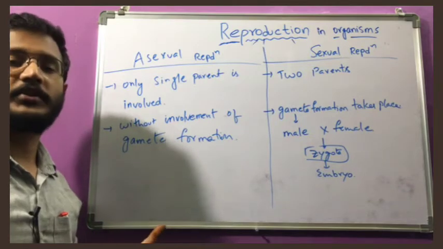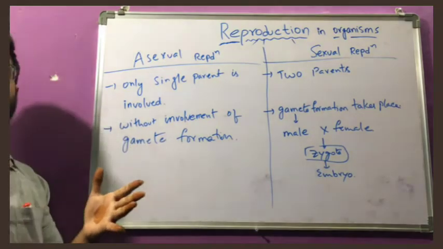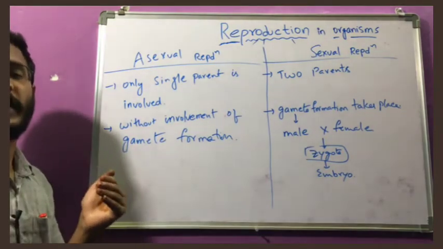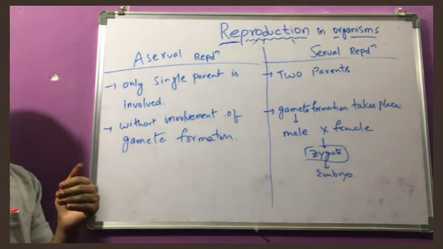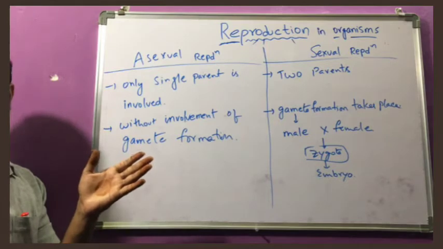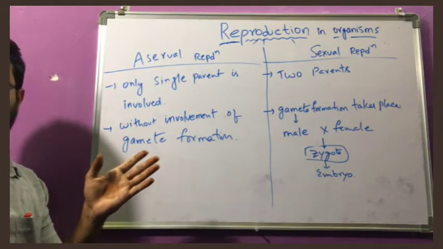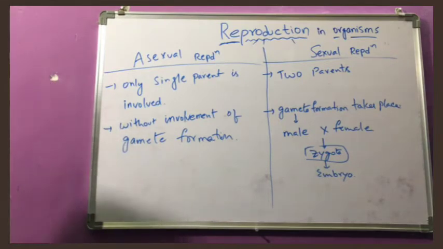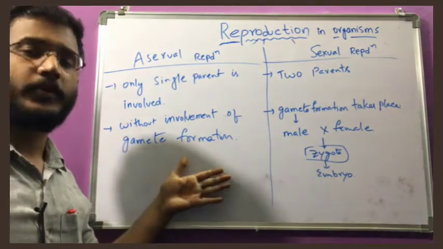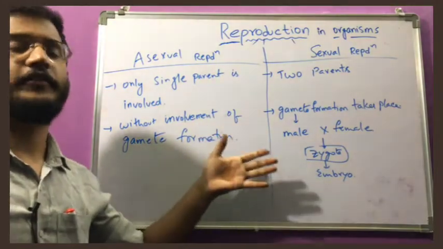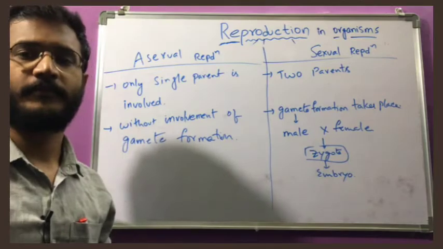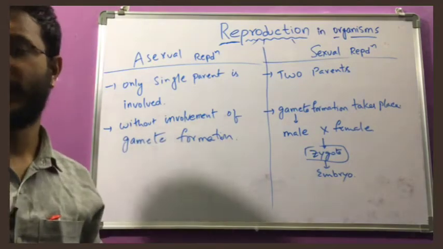It is a very lengthy process, and it is the most complicated process, because the development of the embryo itself will take so much time, like years together. Okay, this is the basic difference between asexual reproduction and sexual reproduction. Now in this chapter we will see the different types of asexual reproduction and the characteristic features of the organisms that participate in sexual reproduction. Those details we will discuss now.